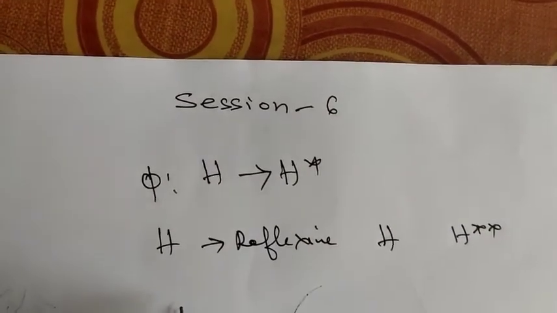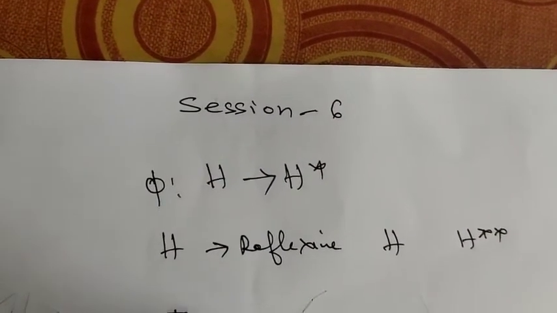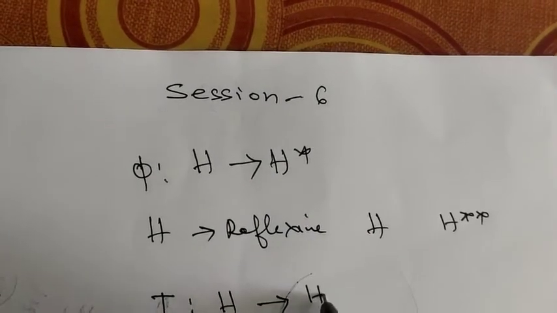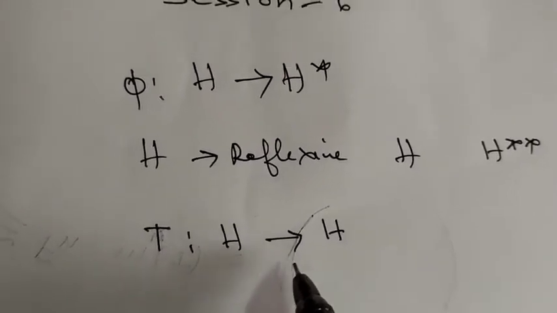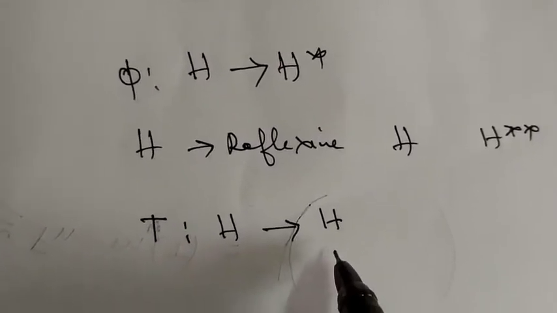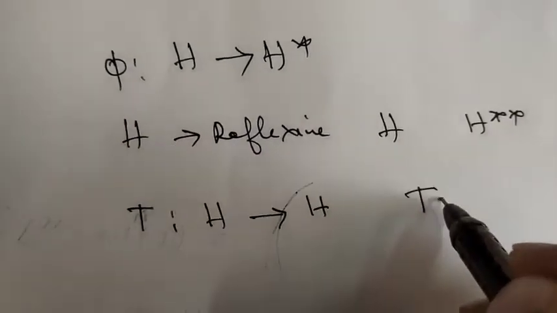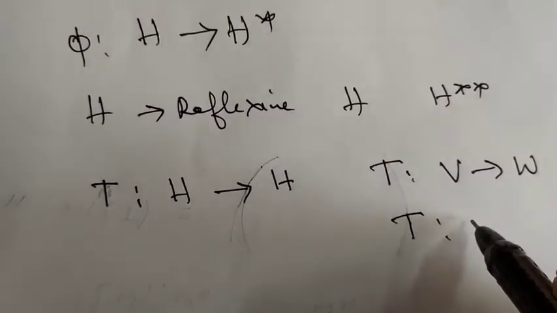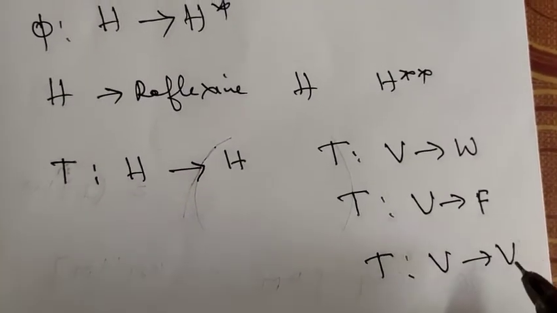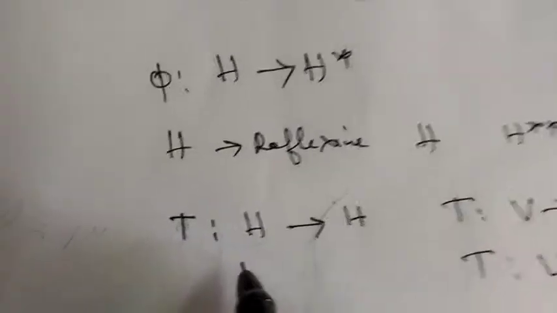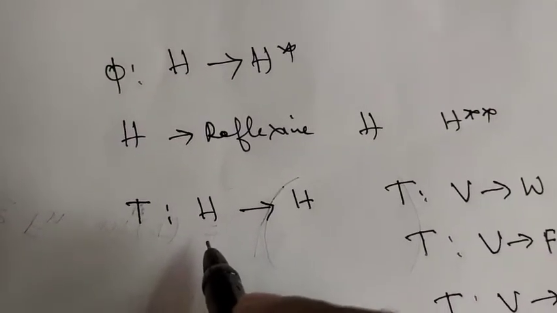If T is a continuous linear transformation from H onto itself, then T is called an operator. This you know from linear algebra, because if T is a mapping from any two spaces, say V to W, it is called a linear transformation. If T is from V to F, it is called a linear functional, and if T is from V to V, it is called a linear operator on V, where V is a vector space. Here H is the Hilbert space. So any continuous linear transformation from H into itself is called an operator on H.